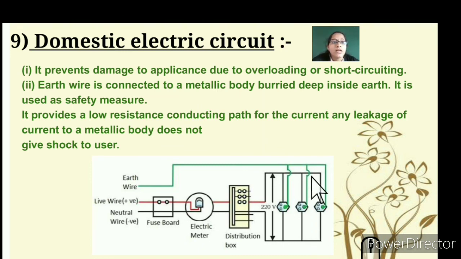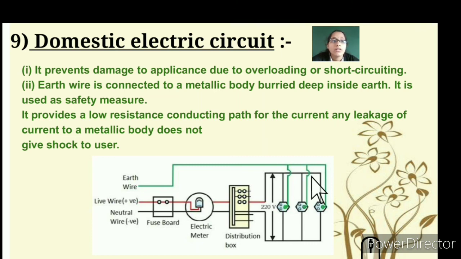So why are these wires used separately? Let's understand the domestic electric circuit, wherein it prevents damage to the appliance when overloading or short circuit happens, so that there is no huge damage to the appliances or the household. The earthing wire is connected to a metallic body and is buried deep inside the earth, to safeguard the whole household from electrical short circuits or catching fire.